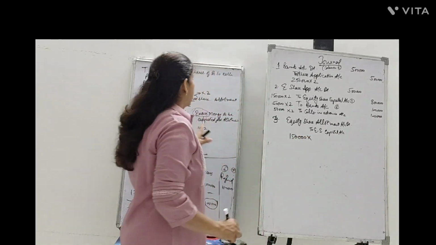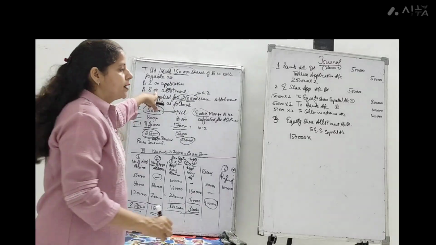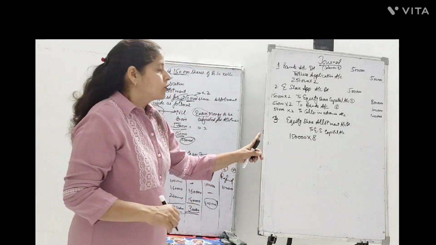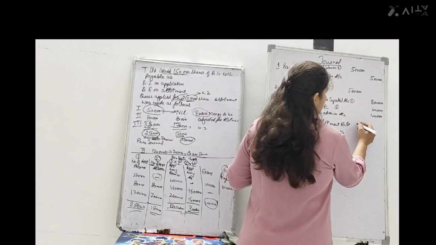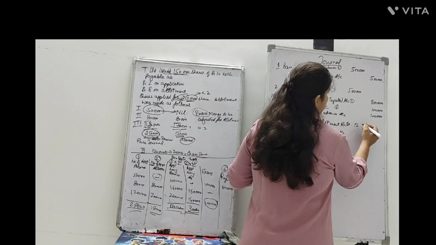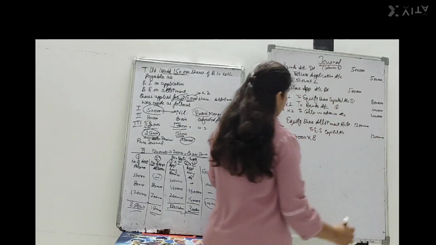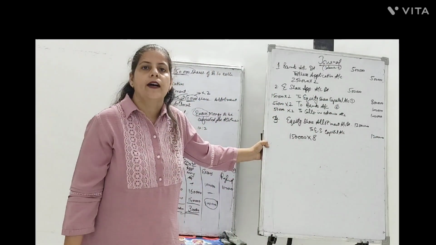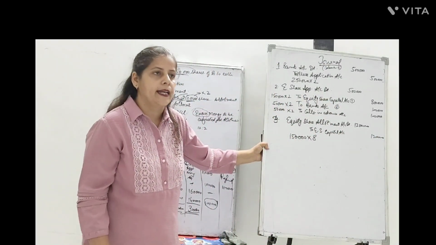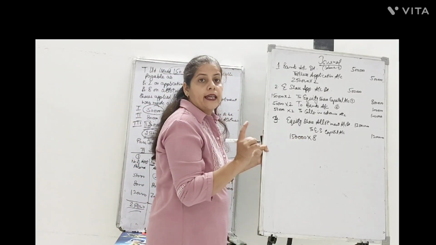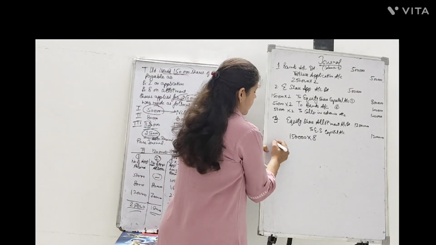What is the value of allotment? 8 rupees. So the value to be transferred to allotment is of rupees 12 lakh, right? 1,50,000 multiplied by 8. Allotment is due with 8 per share, so that is 12 lakh.